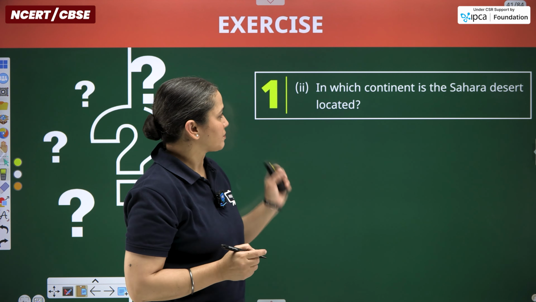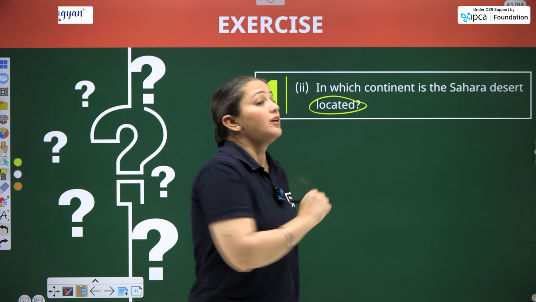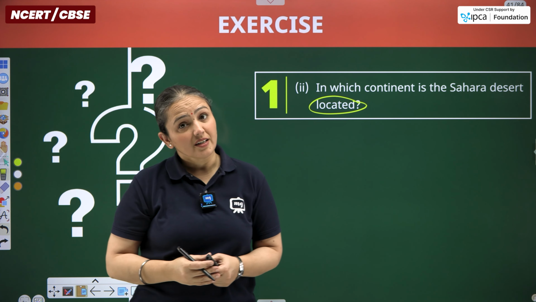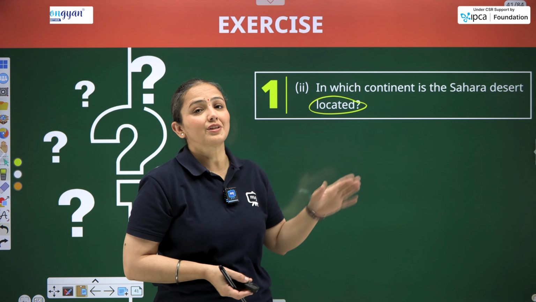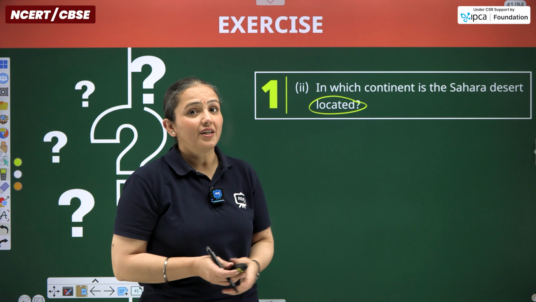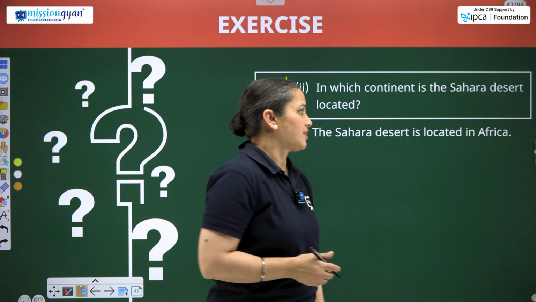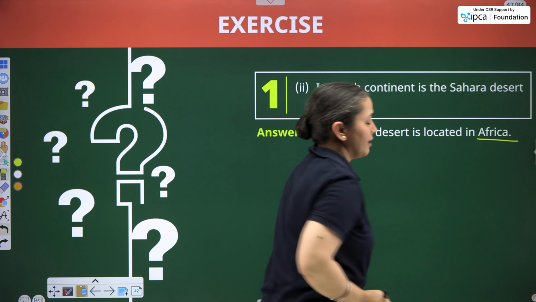Second question, in which continent is the Sahara Desert located? So where exactly is the Sahara Desert located? We have to give that information related to the continent. So the continent is Africa. Then here is the answer: Sahara Desert is located in Africa.